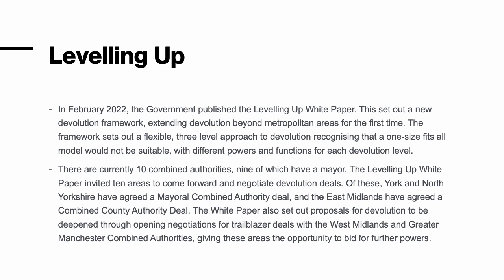The White Paper also set out proposals for devolution to be deepened through opening new negotiations for deals with the West Midlands and Greater Manchester combined authorities, giving these areas the opportunity to bid for further powers. So rather than just executive powers, there might well be in the future more legislative powers perhaps that are granted to these devolved areas like Manchester and the West Midlands.